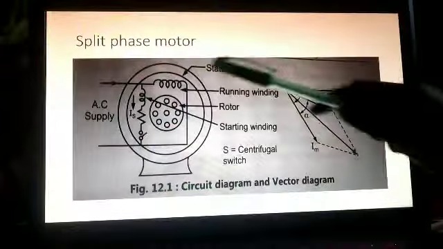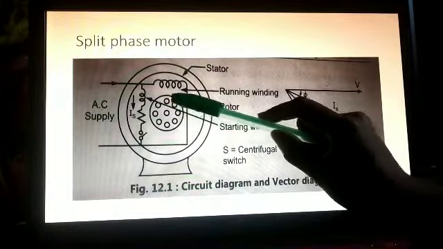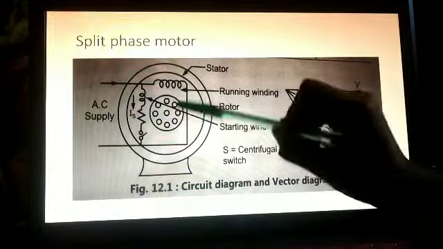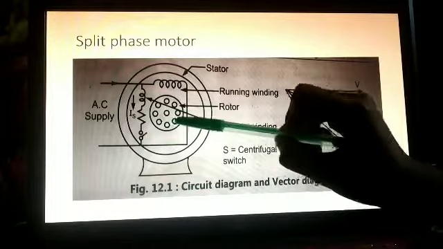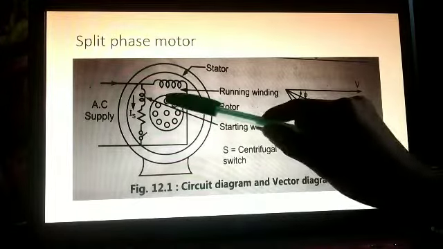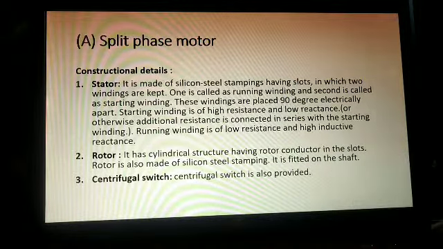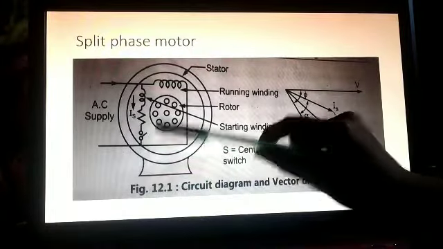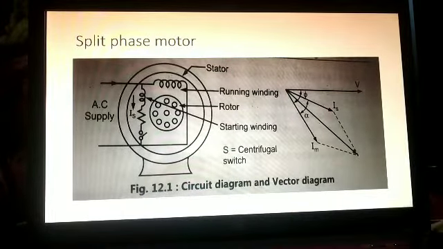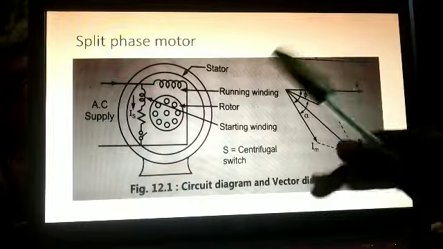We have already learned this. This is the rotor. This circular part is the rotor, which is going to rotate in this direction, right? And it is made of silicon steel stamping. Now the centrifugal switch. A centrifugal switch is also provided. This is the centrifugal switch. I hope the construction is clear to you. We will go through it again.